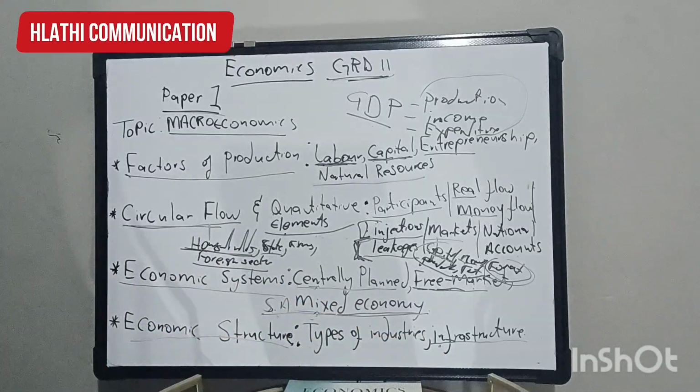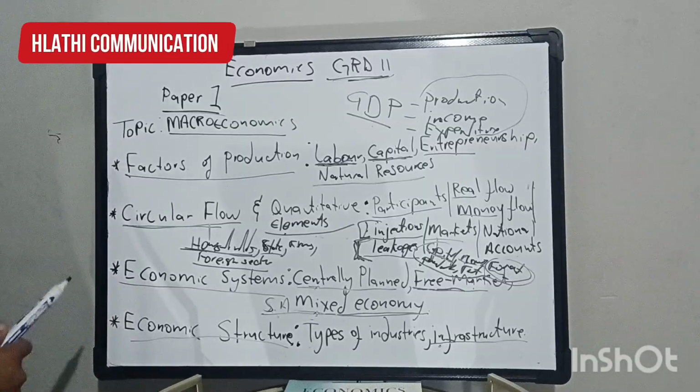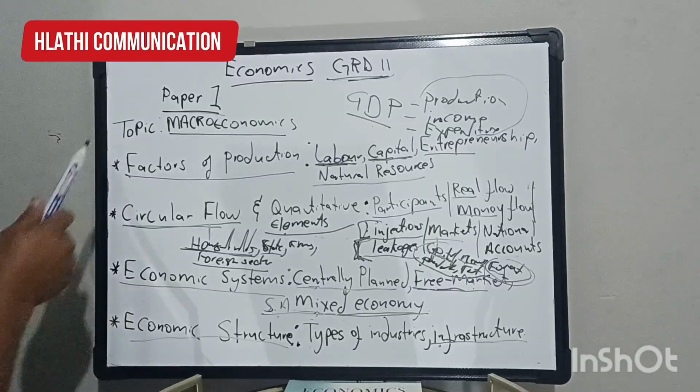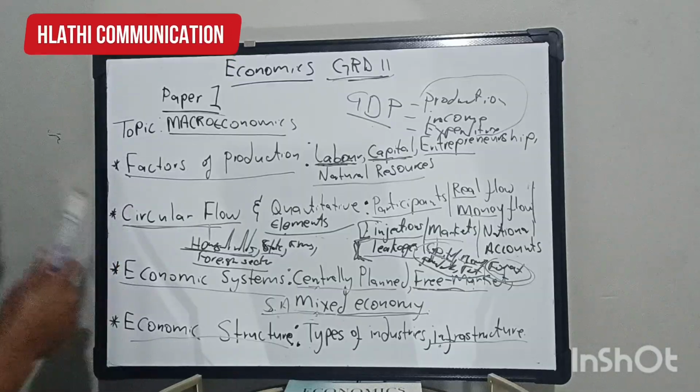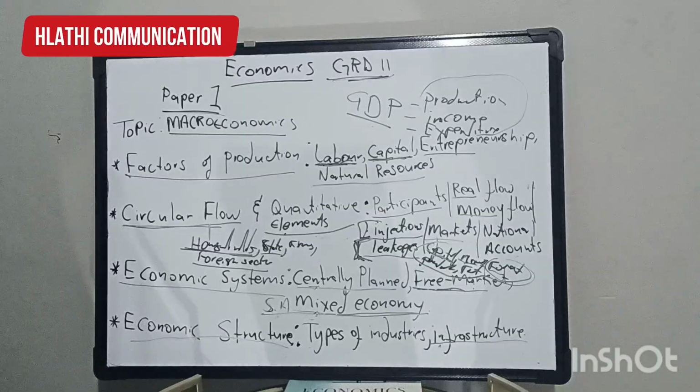That is your Paper 1 for the media examination, Grade 11. We have only four subtopics: factors of production, circular flow, economic systems, and economic structure, right?